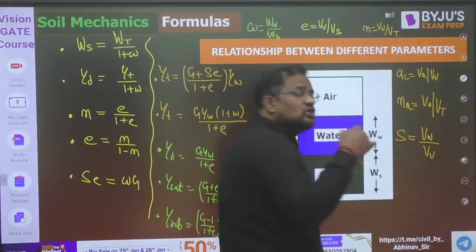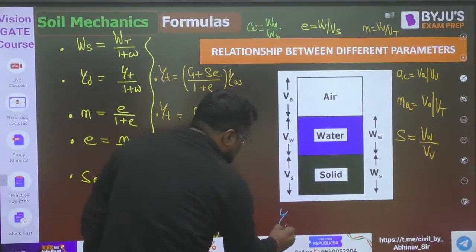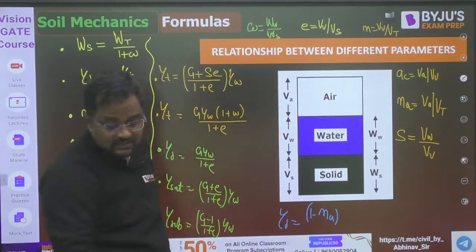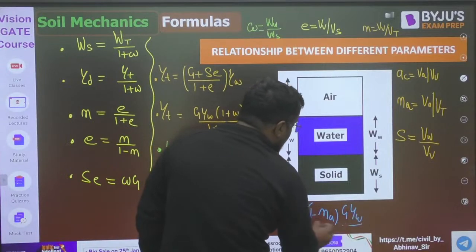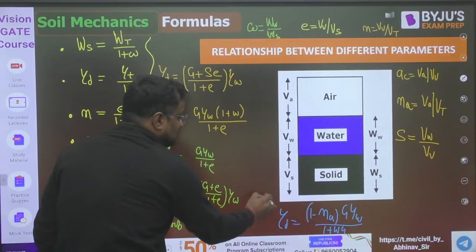And two formulas usually less people know. That one is gamma dry is equal to (1 minus n a) into G gamma W upon (1 plus w G), where n a is percentage air void. Okay, this less people know.